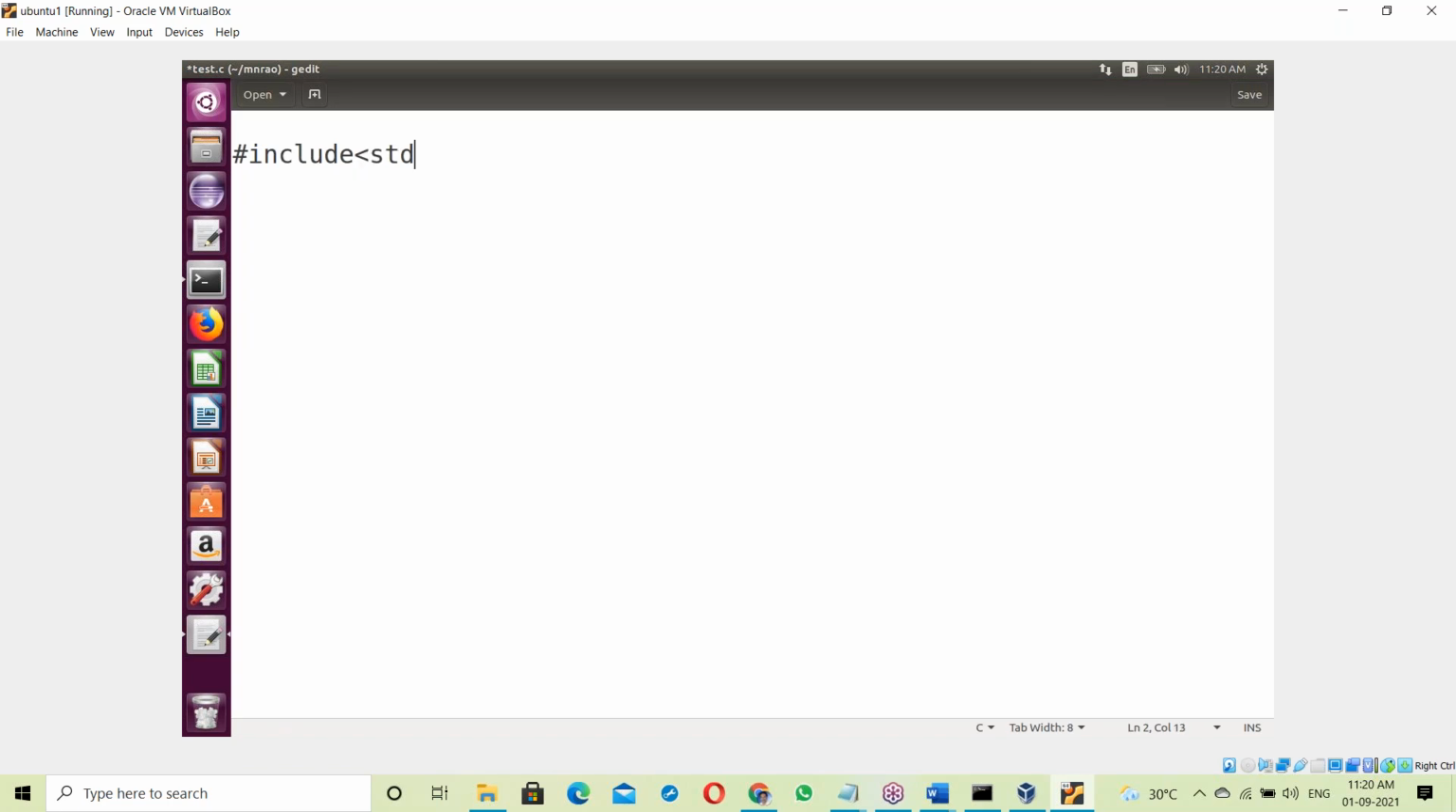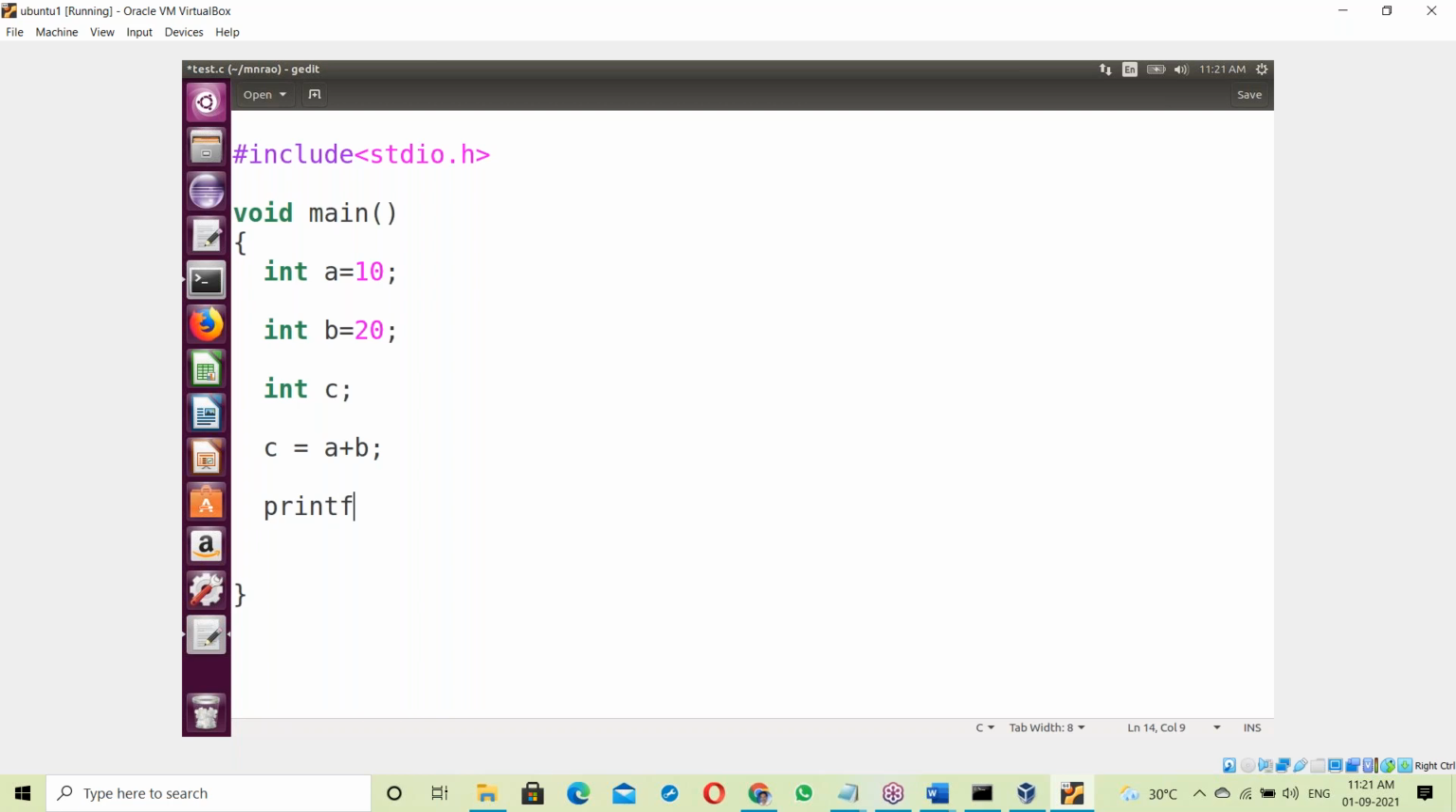#include <stdio.h>. Then the main function, starting and ending. It's the same program for addition, subtraction and multiplication, but in C language. int a = 10, b = 20, and int c, the result variable. c = a + b.